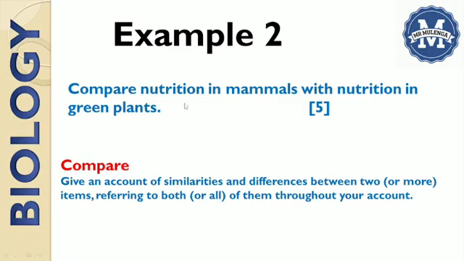So as you are answering this question, compare nutrition in mammals with nutrition in green plants, you have to make sure that your answer is based on both the similarities and differences. Then that's when you are going to get these marks, which is the 5 marks. Here most students make mistakes. They just state the differences and they forget that the word compare means they are being asked to state both the similarities and the differences.